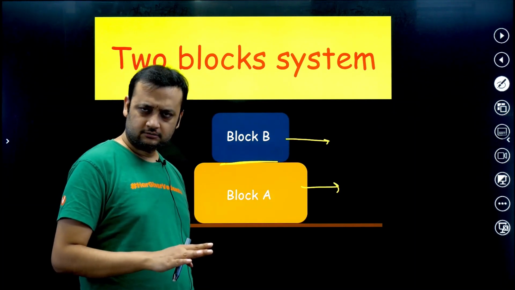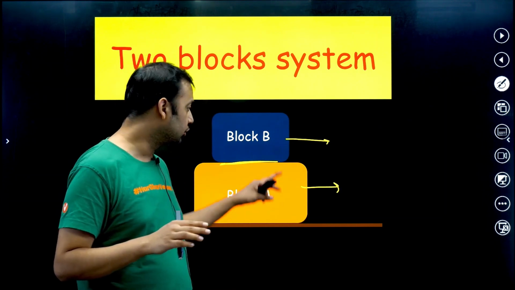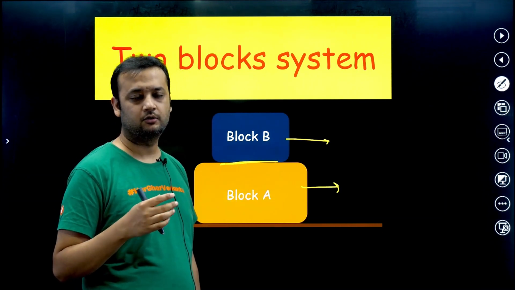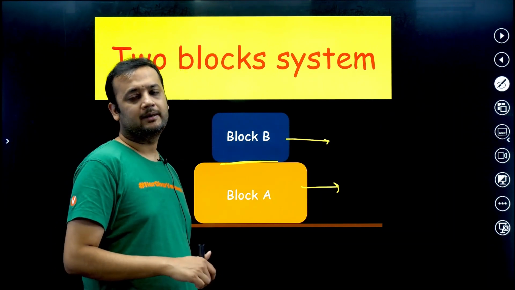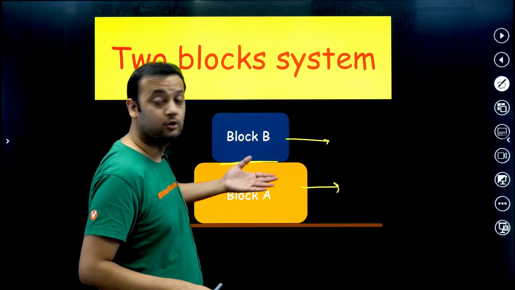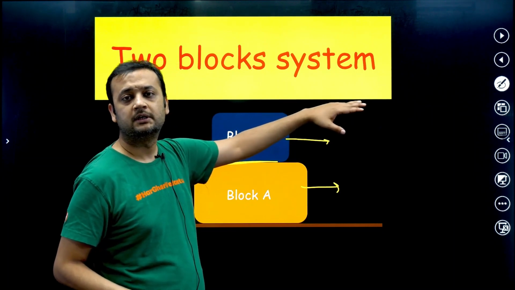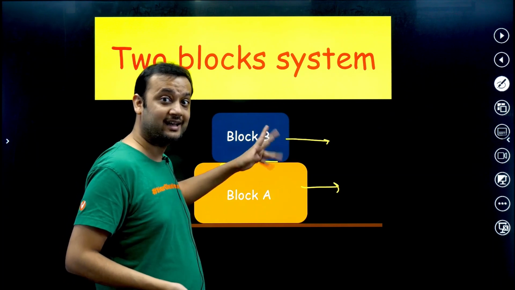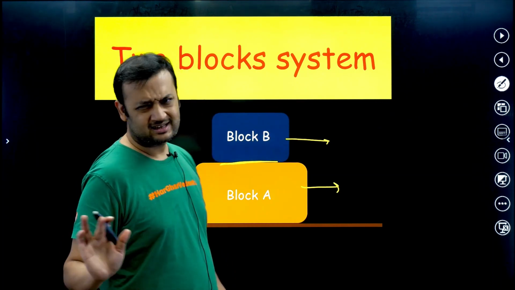Case 1, there is no motion. Case 2 is there is no relative slipping. Block B and block A are moving, but they are not slipping on each other. Third case is that there is relative slipping between block B and block A. That means it might be the case that block A is at rest and block B is moving. It might be the case that both block A and block B are moving, but with different accelerations. This is also allowed. So these are the possible cases.